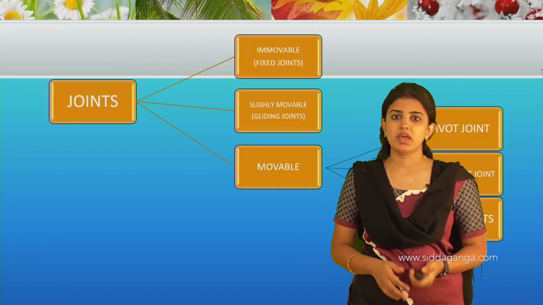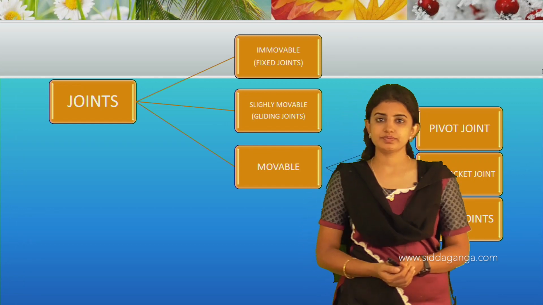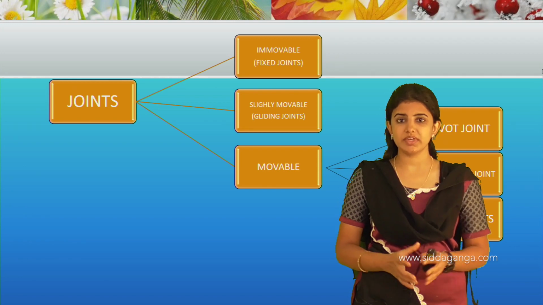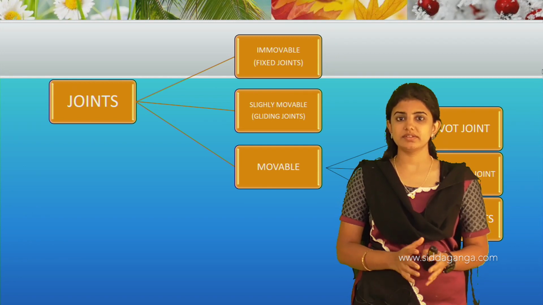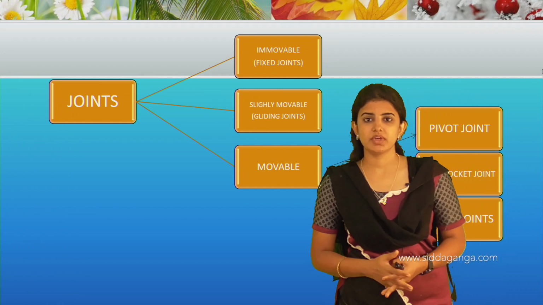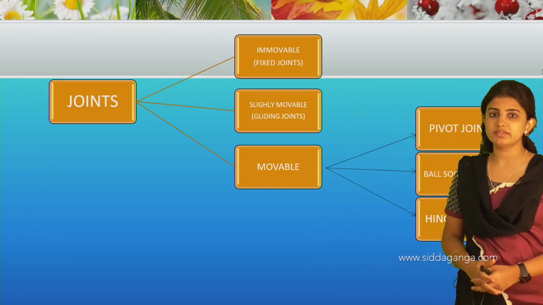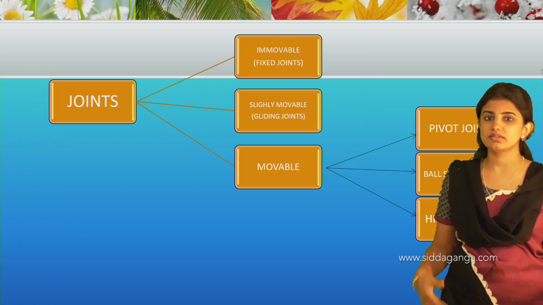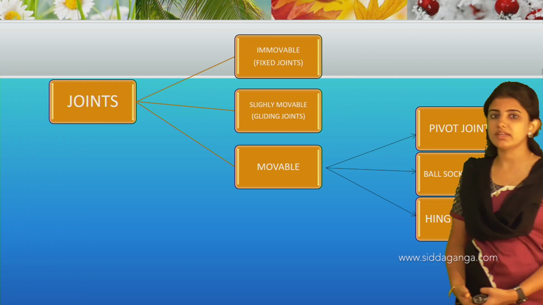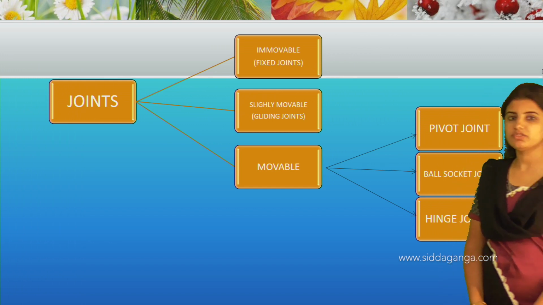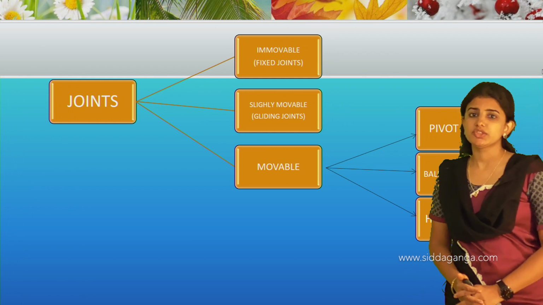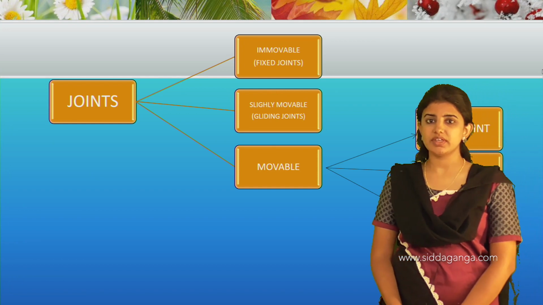Next we shall move on to the joints. Joints are those places where two or more bones come and meet at a particular place. Joints are categorized into different types, the first being immovable joints, then movable joints and slightly movable joints. The movable joints can again be classified into three different types: pivot joint, ball and socket joint, and hinge joint.